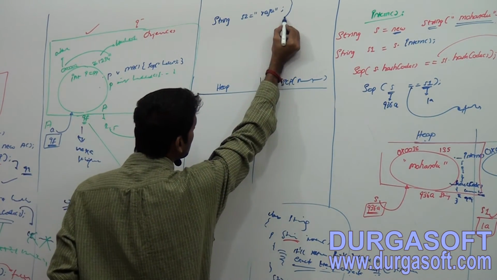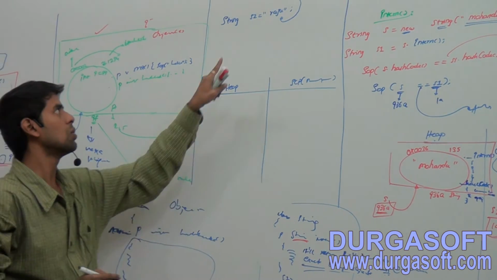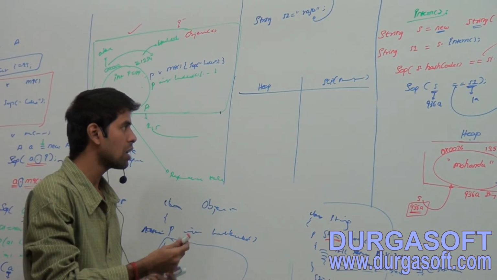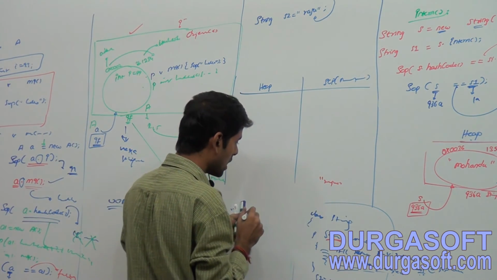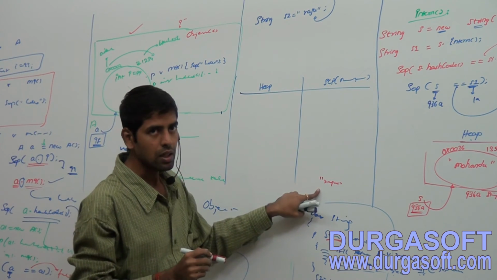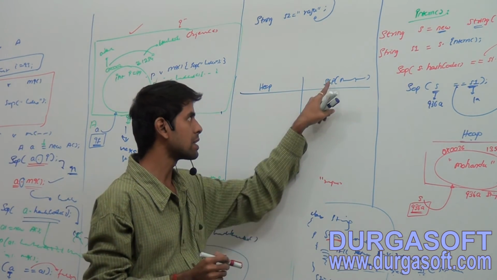Whenever the JVM encounters this statement and looks at Raju, it will take that Raju as a literal, and it will check with all the objects' data available in the SCP area.